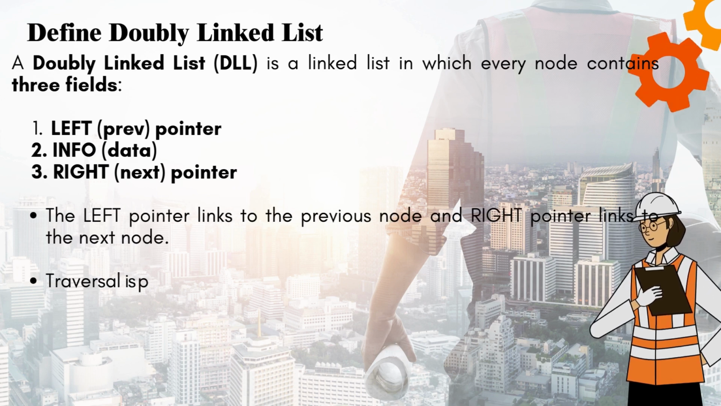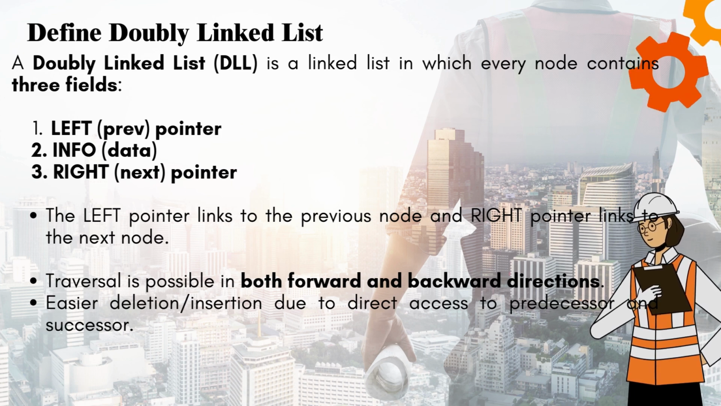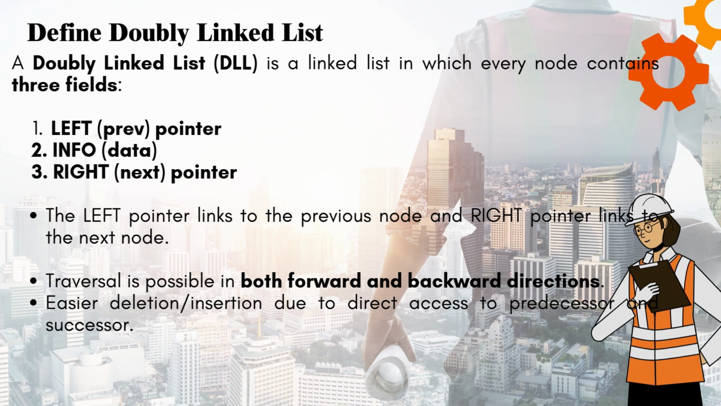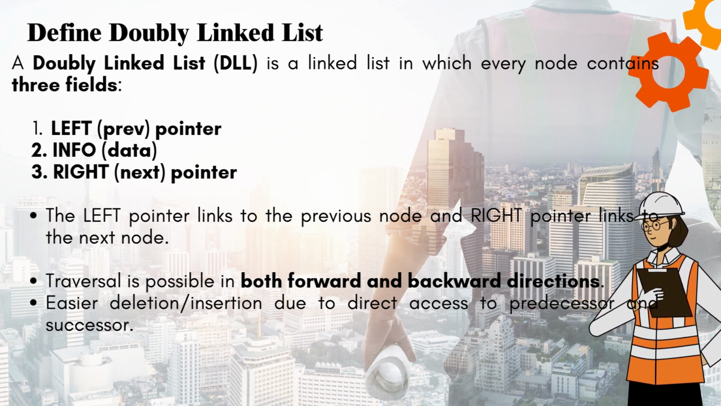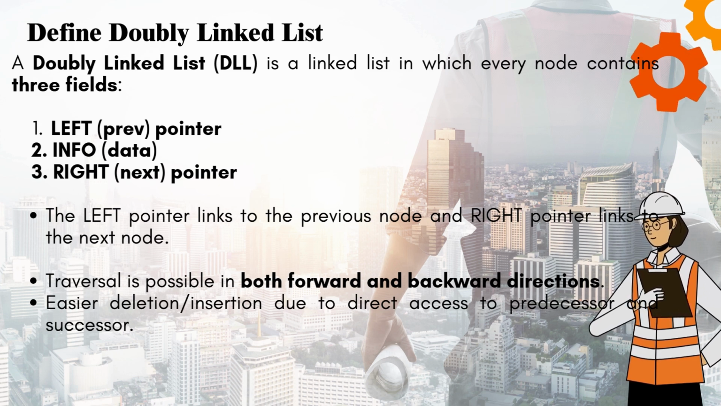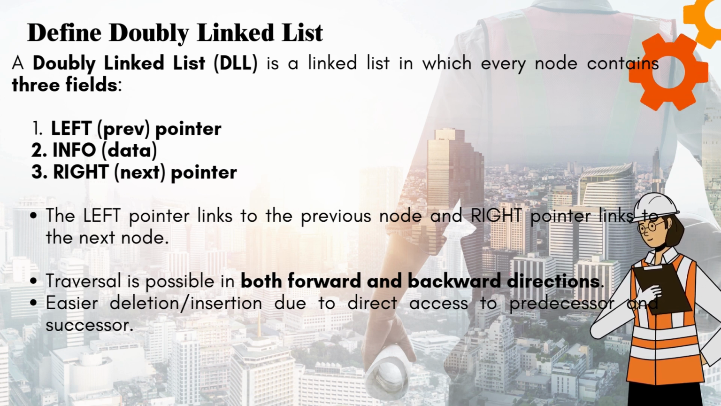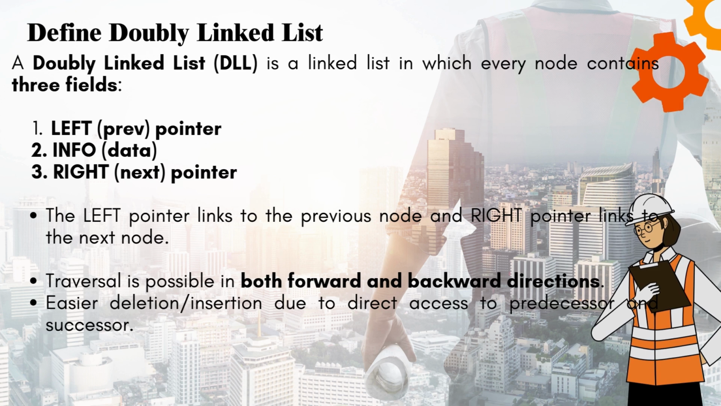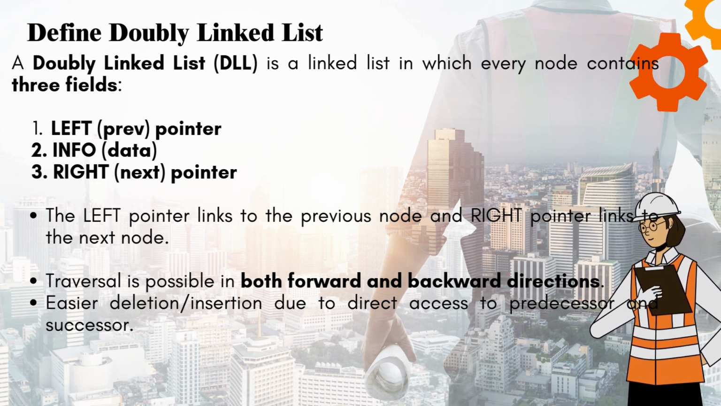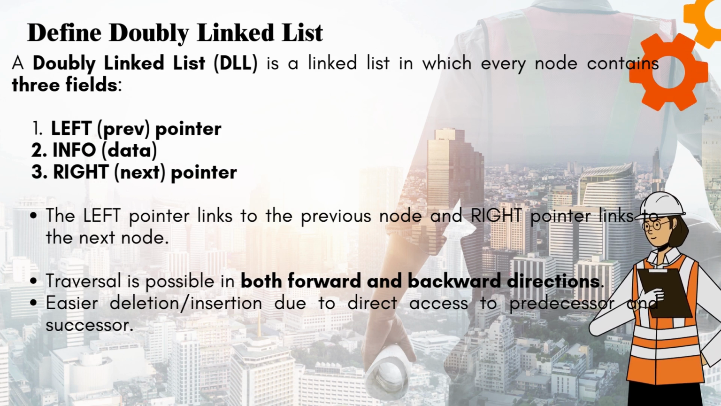Define doubly linked list. A doubly linked list, DLL, is a linked list in which every node contains 3 fields. 1. Left, prev pointer. 2. Info, data. 3. Right, next pointer. The left pointer links to the previous node and right pointer links to the next node. Traversal is possible in both forward and backward directions. Easier deletion and insertion due to direct access to predecessor and successor.